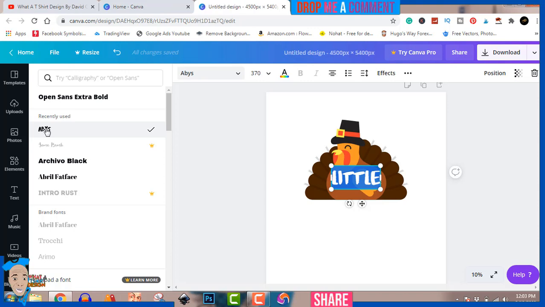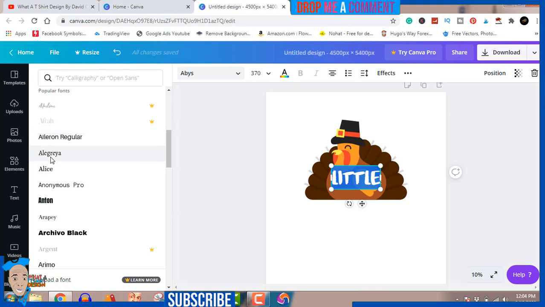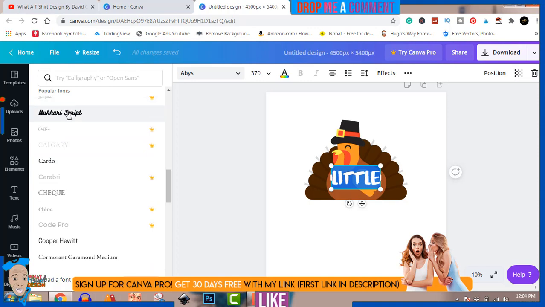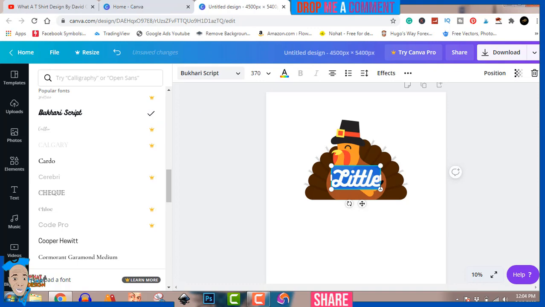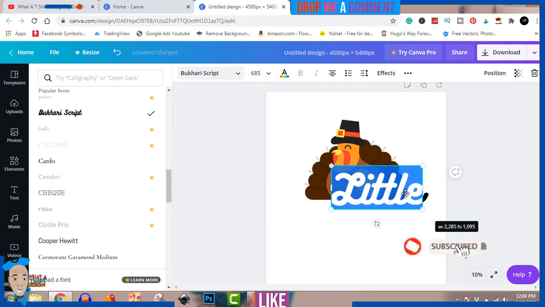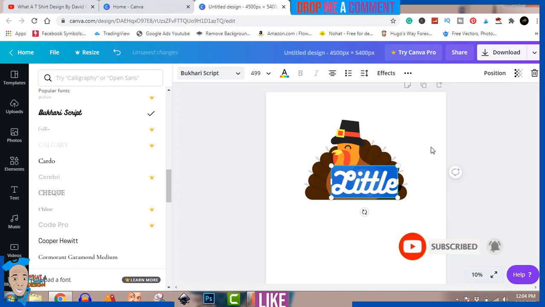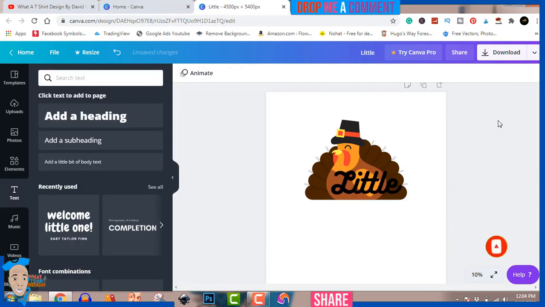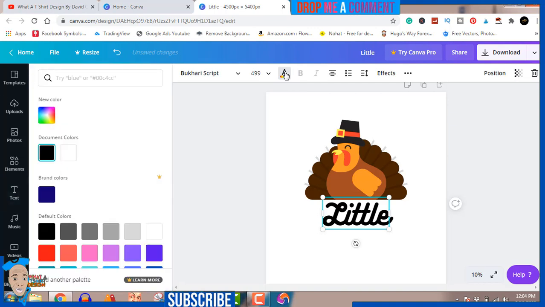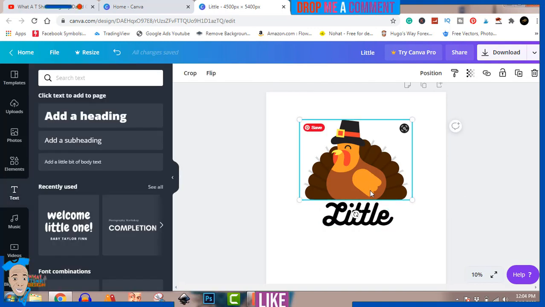Okay, let me find another font we can use for this one. Okay, let's see how this one is going to look. Okay, I like this font. So I'm just going to increase it a bit. I'll show you how to increase the font. Move your cursor to this edge, press your left mouse button and just drag. So now we have that. It says "little". Now I'm going to change the color. I'm going to make this color match.